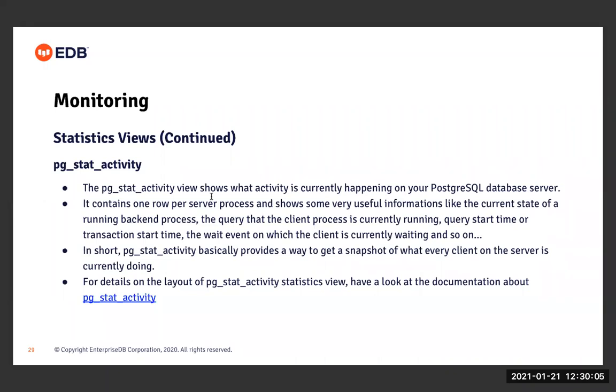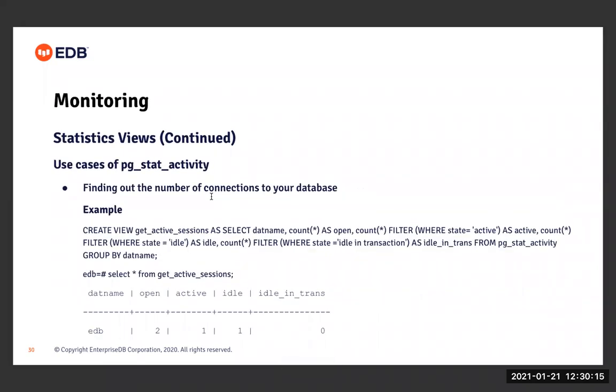So in short, pg_stat_activity provides a way to get a snapshot of what every client on the server is currently doing, right?